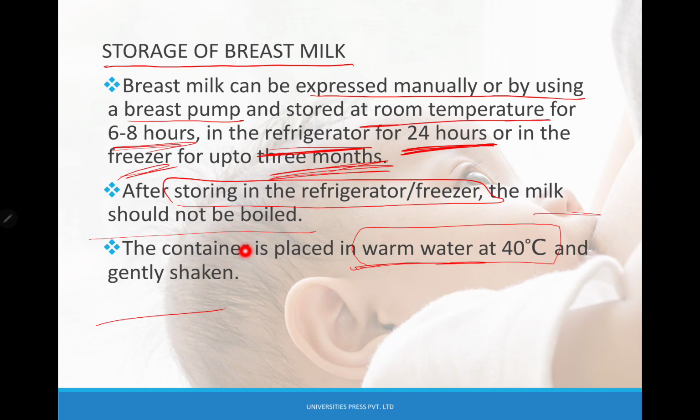So, how do you store breast milk? First, by using a breast pump. This is stored at room temperature for around how many hours? 6 to 8 hours. In the refrigerator for 24 hours, or a freezer you can store. After storing in the refrigerator or freezer, the milk should not be boiled. The container is going to be placed in warm water at 40 degrees Celsius and gently shaken.